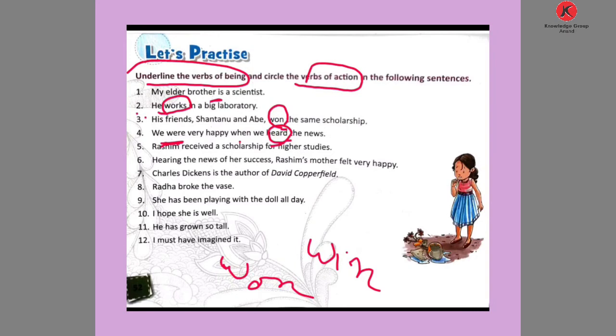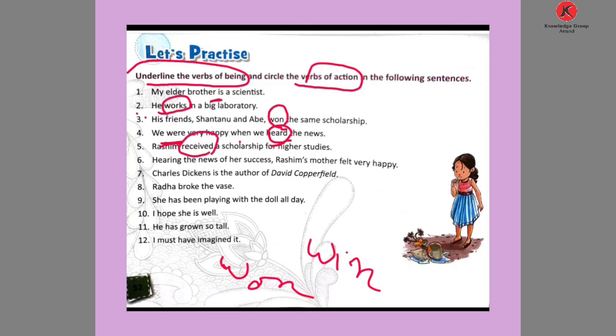Now number 5: Rasim received a scholarship for higher studies. Here after the noun Rasim, the verb used is received. It's a verb of action.